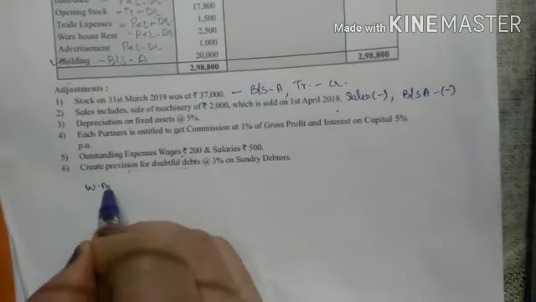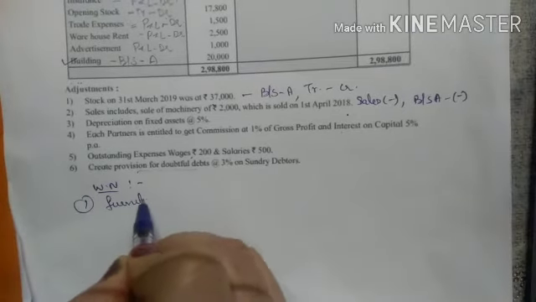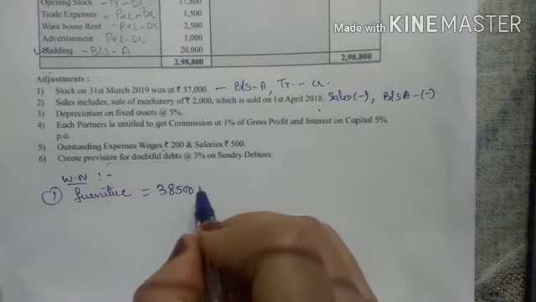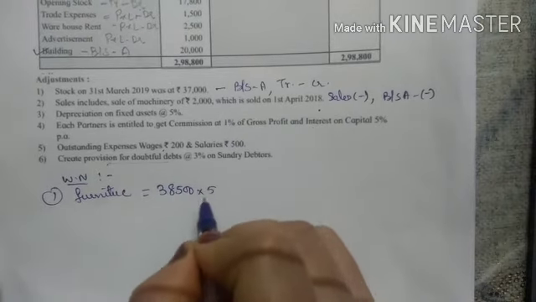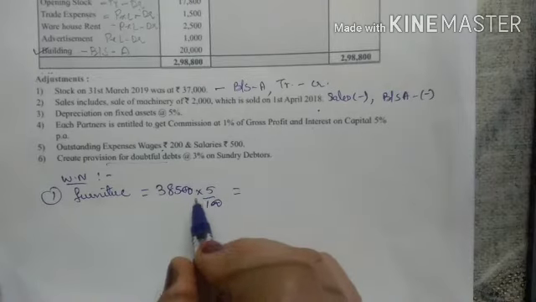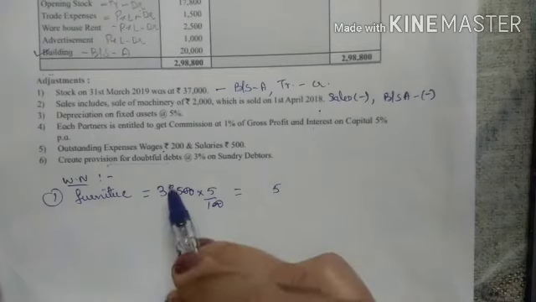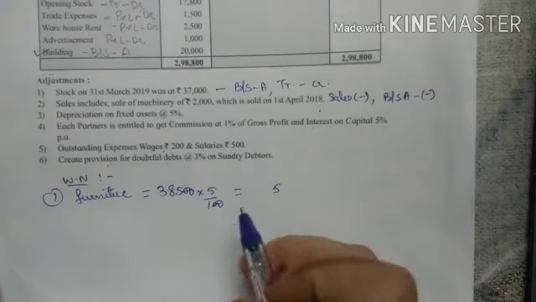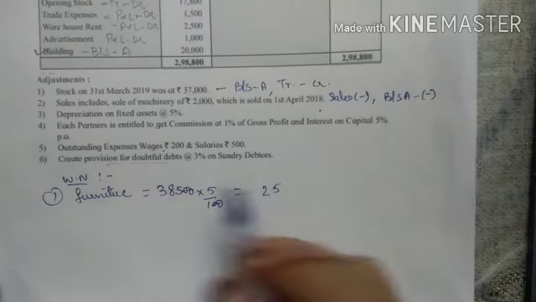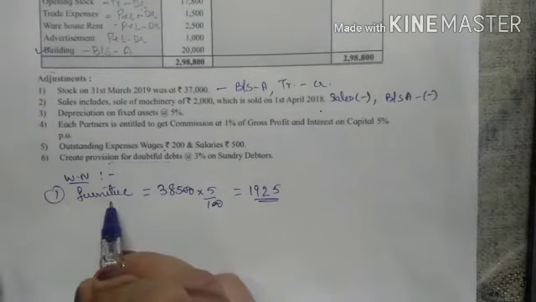38,500. So see my working note. First one, furniture, 8,500. On this I have to charge depreciation at 5%. So 2 zeros get cancelled, right? So 5 5s are 25, then 5 8s are 40, 40 plus 2, 42, 2, 4 carry, 5 3s are 15, 15 plus 4, 19. So the depreciation amount for furniture is 1925.